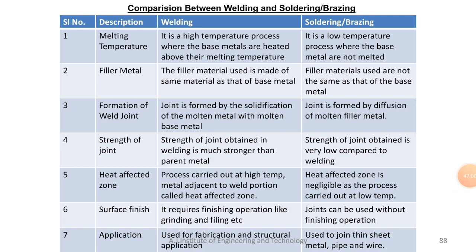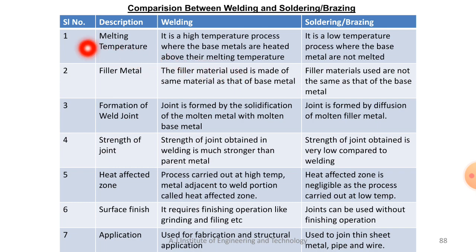Now coming to the comparison between welding, soldering and brazing. You can compare them because this is a high heat application and that is a low heat application. The joint in soldering and brazing is limited, meaning a weak joint compared with a welding joint. Soldering and brazing act as almost similar, because their temperature is around 450 degrees Celsius.